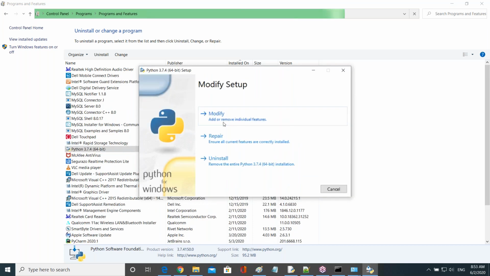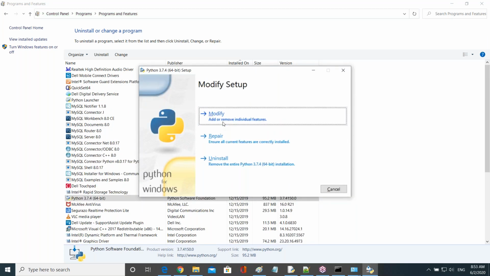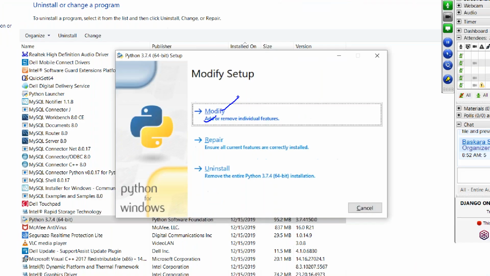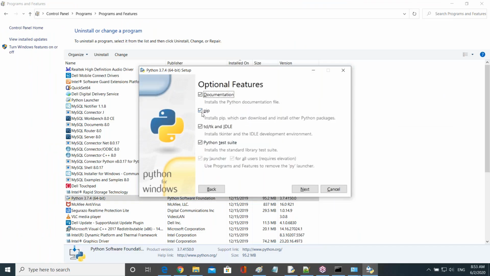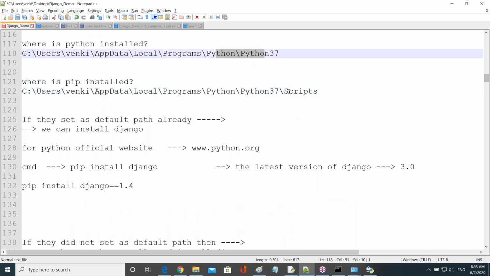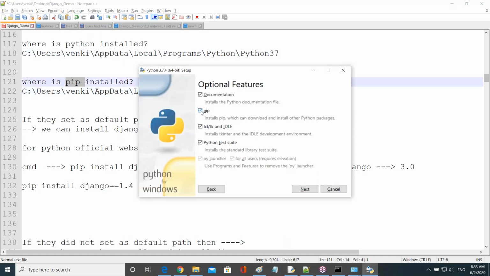Right. Now I'm going to add path, right? All of you observe, guys. That's why click on the modify button. Then see, I want to add two things. First, I want to add Python. I want to add script, right? Script means pip purpose, right? That's why select the pip.